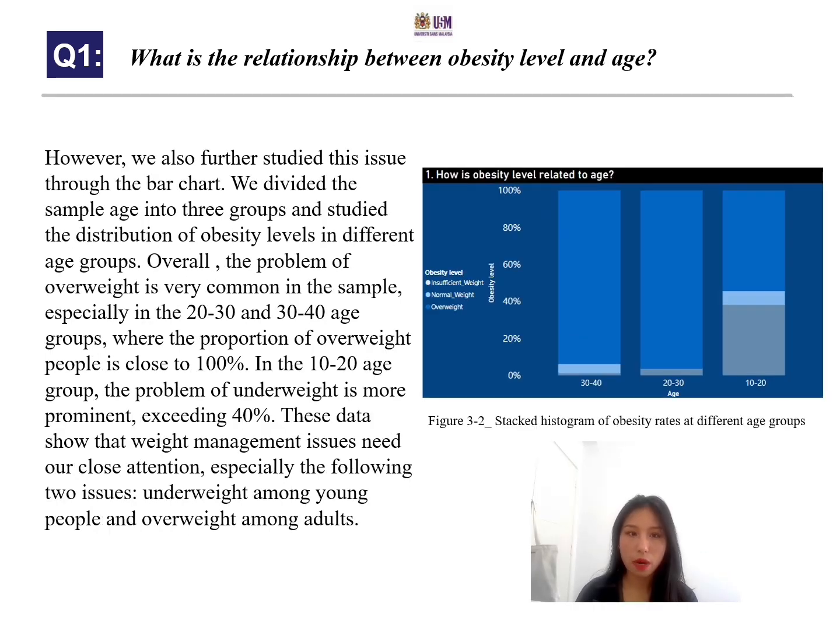The bar chart also shows us the distribution of obesity levels in different age groups. We also have to focus on 2 things: underweight among young people and overweight among adults.